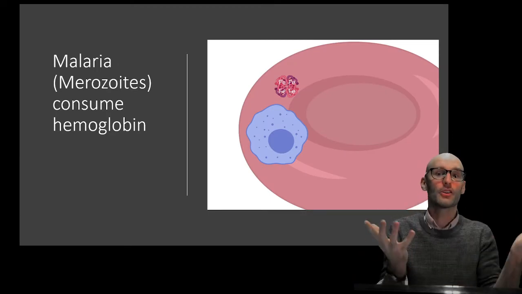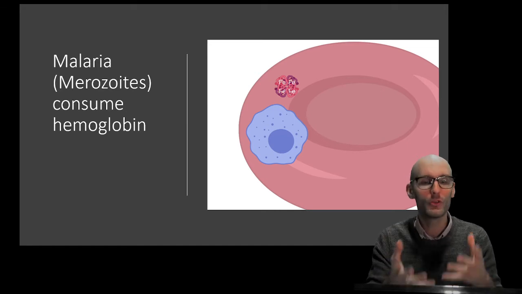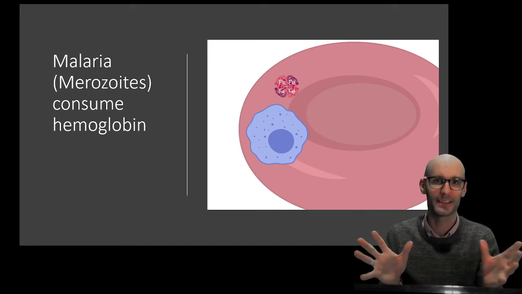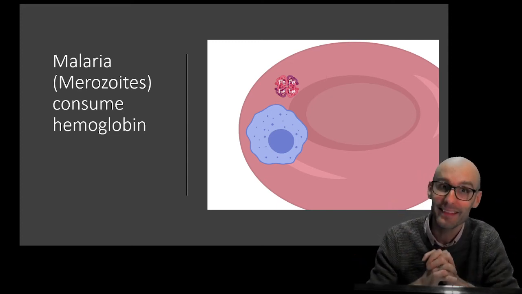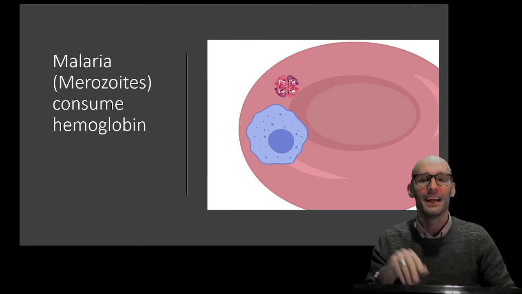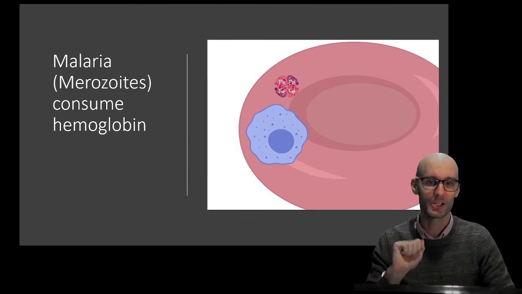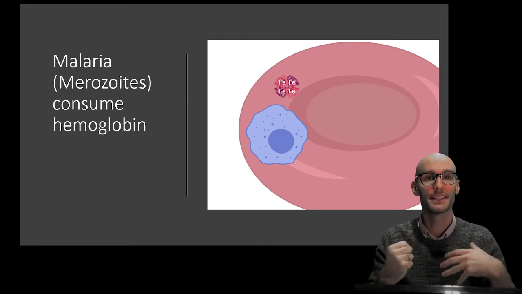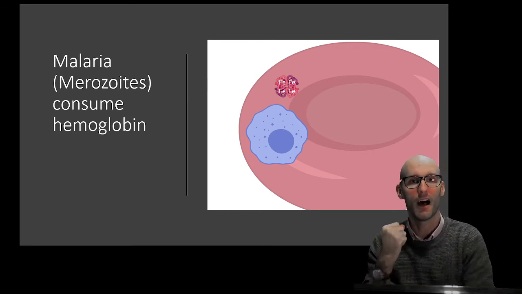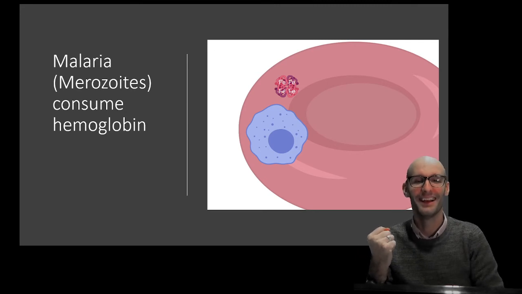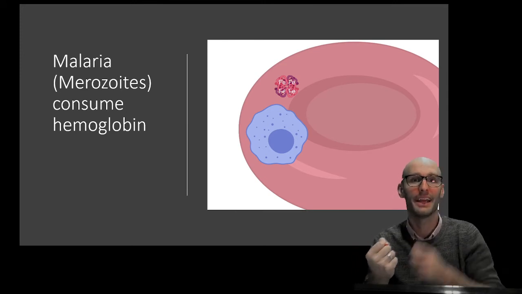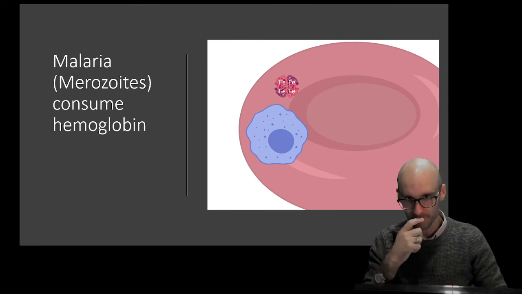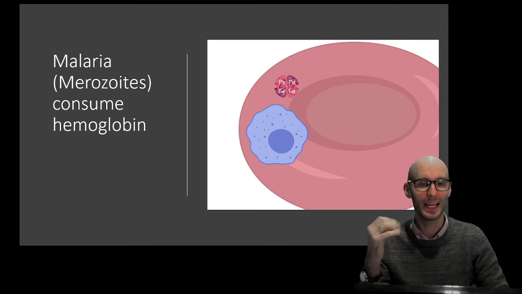So, what are they doing in those red blood cells? Well, merozoites consume hemoglobin, and hemoglobin is a protein complex. There's more than one protein. It's a protein complex that transports oxygen around our blood. So we need that. It's really not good if they are eating that. So they eat this hemoglobin, and the hemoglobin contains iron. Iron is an essential metal ion in there for oxygen binding. So we need the iron in there for the oxygen binding. That's why being iron deficient causes anemia, low red blood cells, because we need it for this hemoglobin.